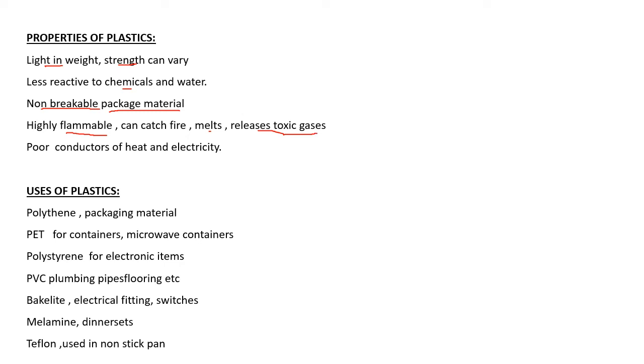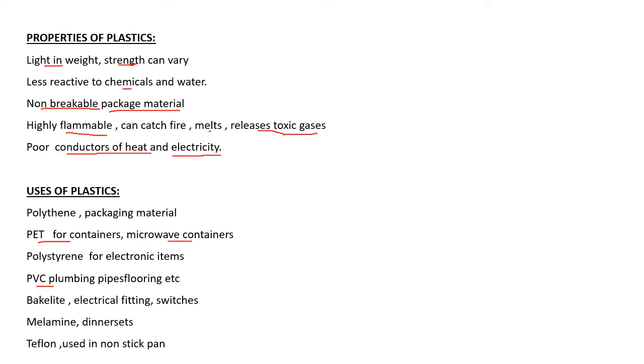It is a poor conductor of heat and electricity. So plastics do not conduct heat, they do not get heated as fast as metals, but they melt, and they do not conduct electricity. Uses of plastics: polythene for packaging material, PET bottles are used for containers, microwave containers, polystyrene for electronic items, the body of computers, laptops, it is all different types of plastic.